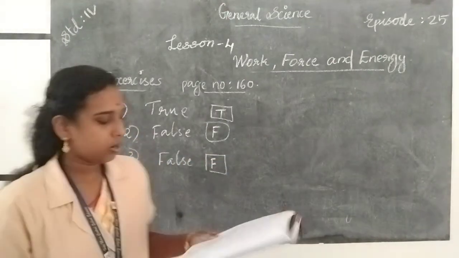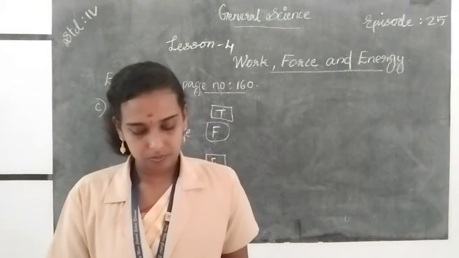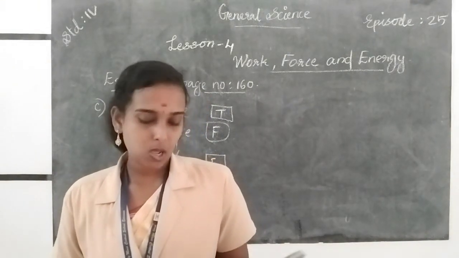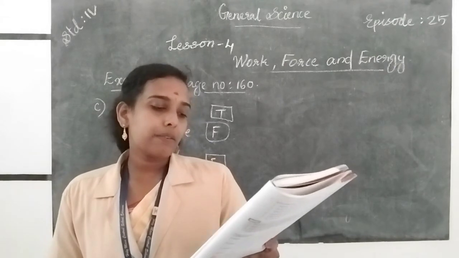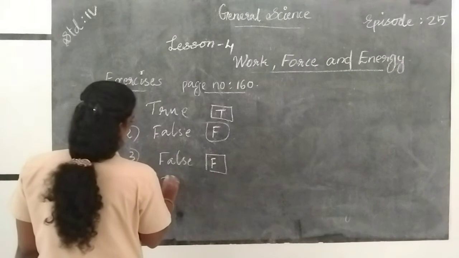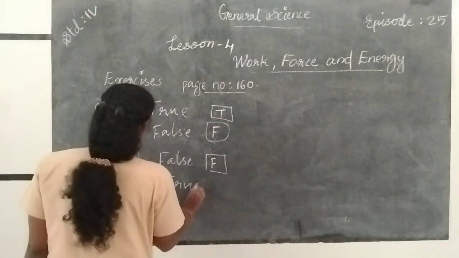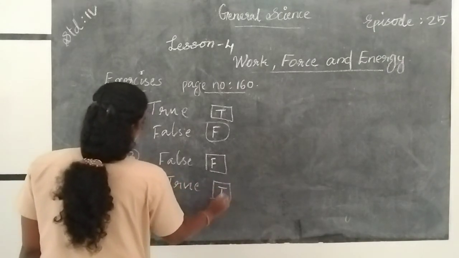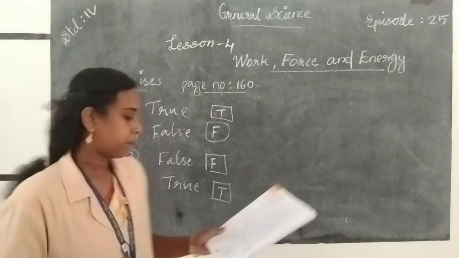Then question number 4. Energy is required to do work. Is it true or false? Energy is required to do work. The statement is true. So you write T on the box.